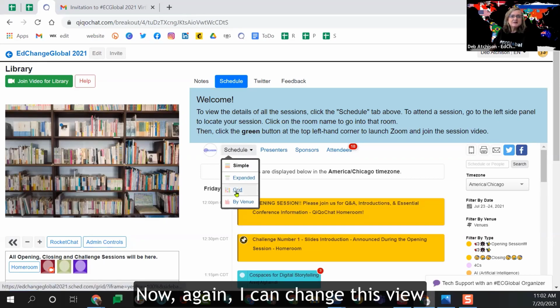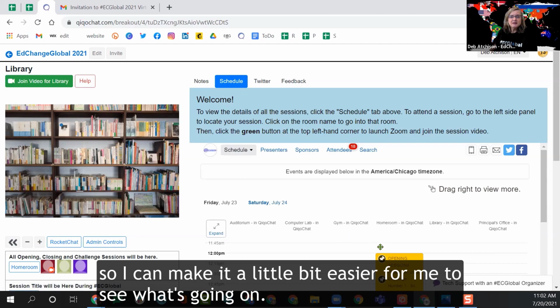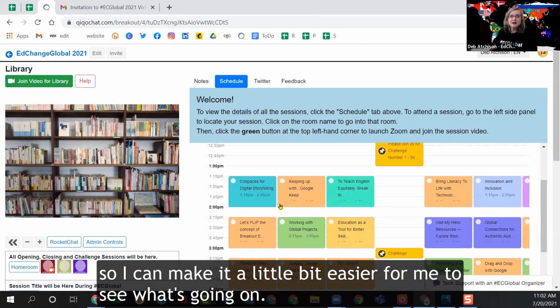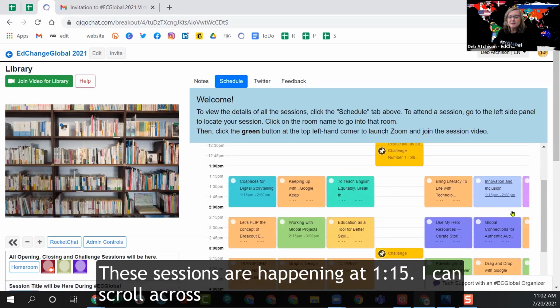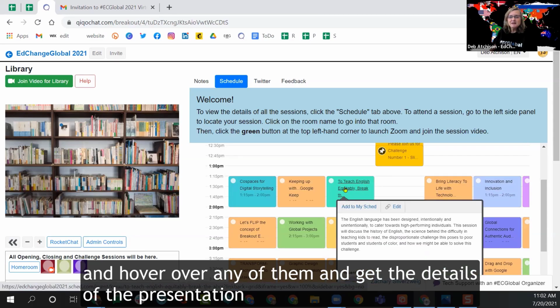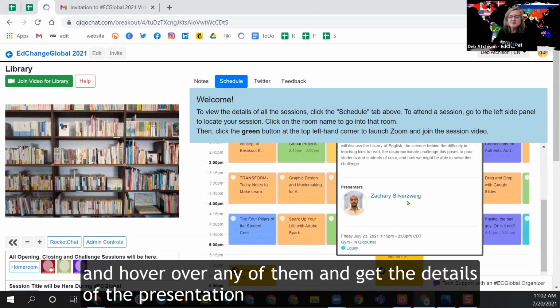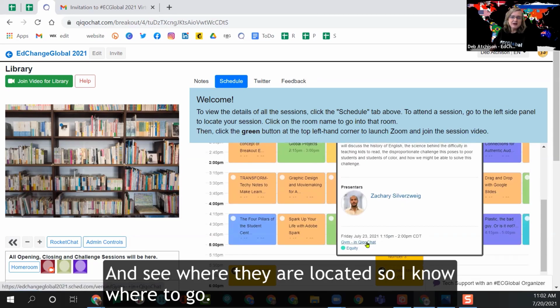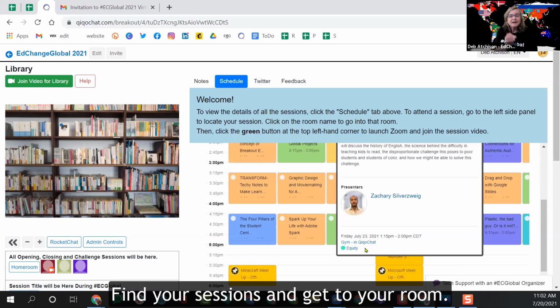Now, again, I can change this view so I can make it a little bit easier for me to see what's going on. So these are all the sessions happening at 1:15. I can scroll across. I can hover over any of them and get the details of the presentation and see where they're located so I know where to go. If you can find your session and get to your room, then you've got it down.